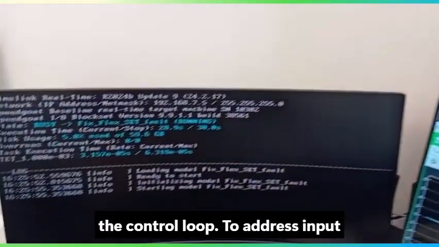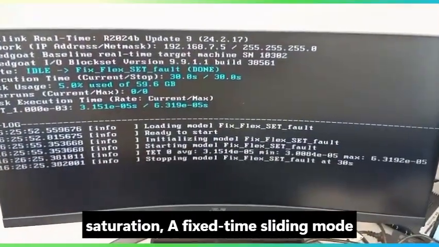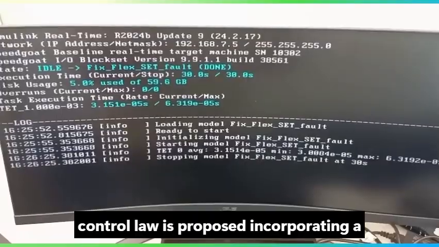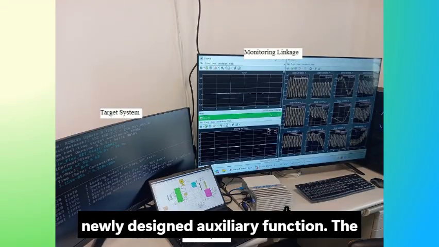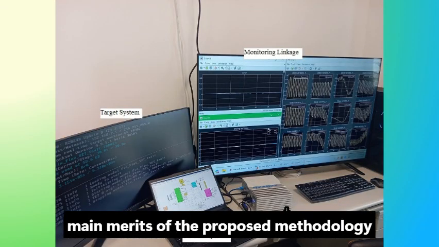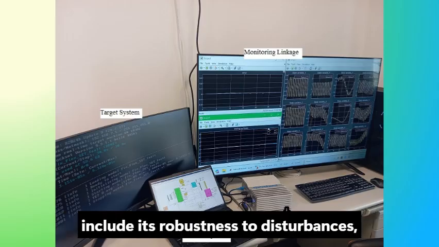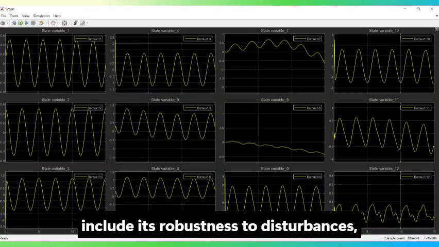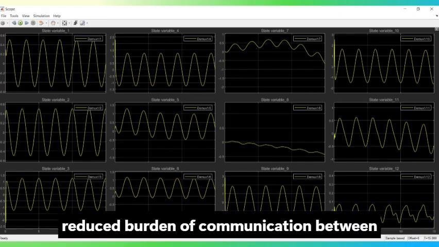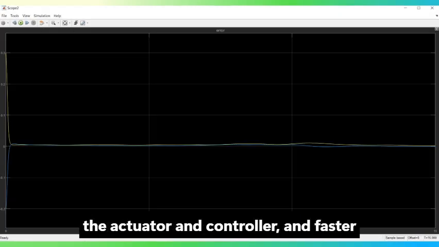To address input saturation, a fixed-time sliding mode control law is proposed, incorporating a newly designed auxiliary function. The main merits of the proposed methodology include its robustness to disturbances, effective disturbance rejection, a reduced burden of communication between the actuator and controller, and faster convergence.